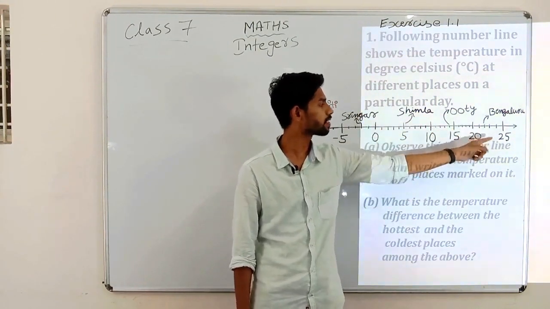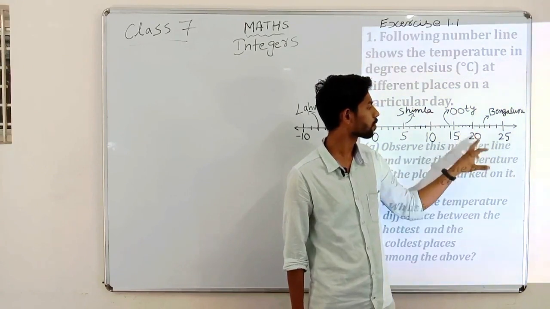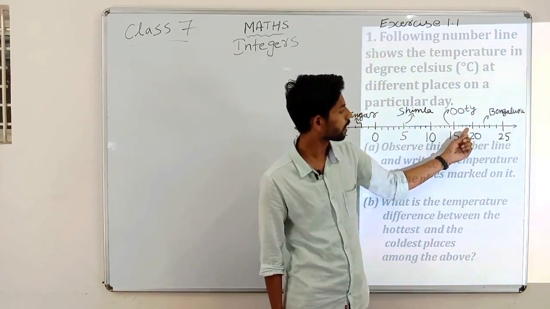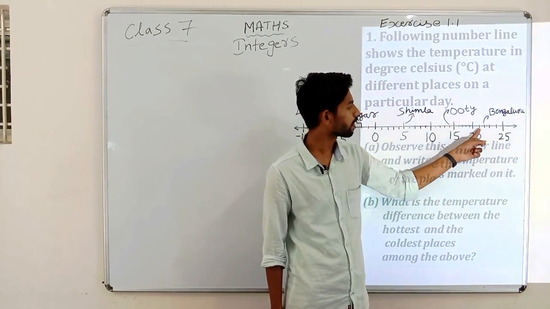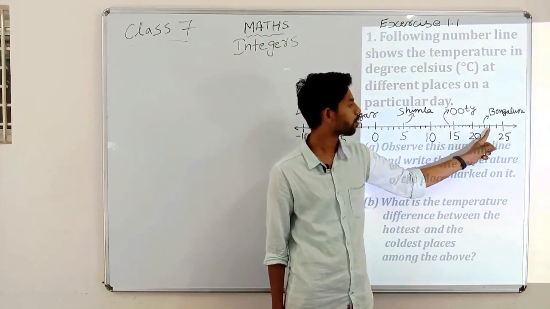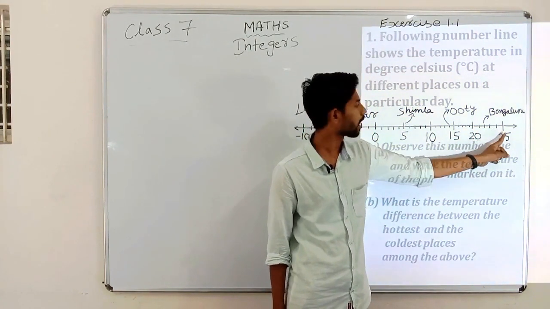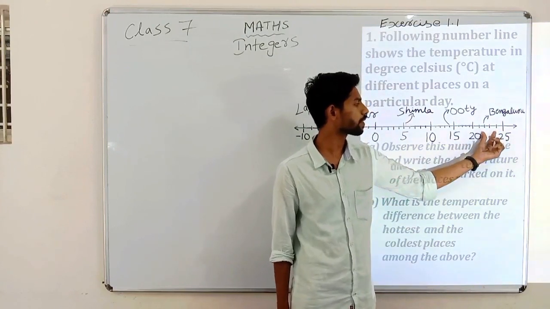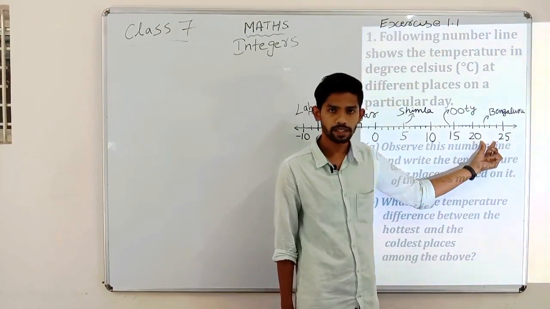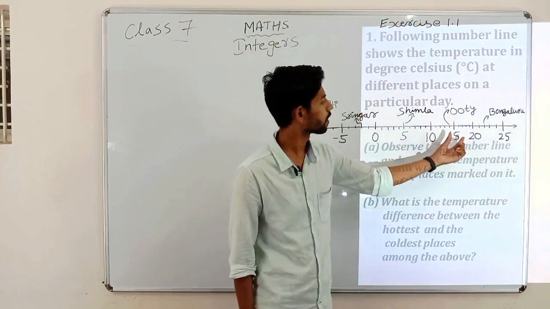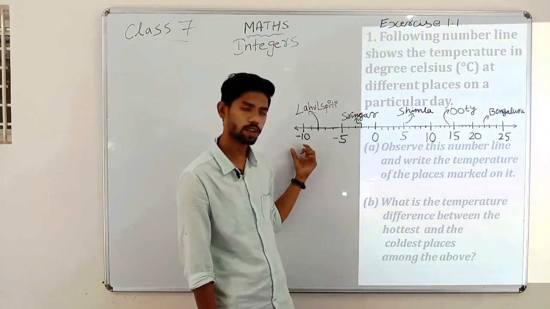Like Bangalore has. So from here we should count. Look here, it is 20, right? 21, 22, 23, 24 and 25. The difference between these two numbers is 5. So here also 5, here also 5, here also 5.